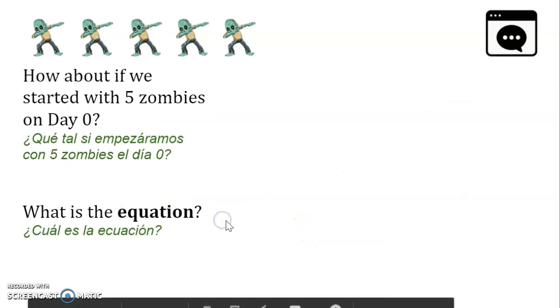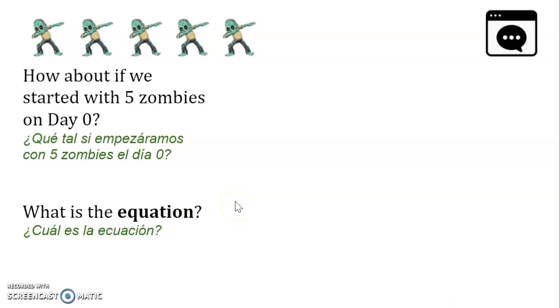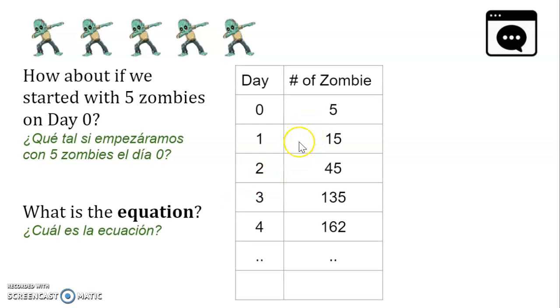Okay, let's just extend that even further. What if we started with 5 zombies on day 0? What is the equation? Well, let's start with the table. On day 0, I would have had 5 zombies. Each of them is going to infect 2 more. And so at the end of that day, it has itself and 2 new zombies, so that means 3 altogether. So I'm going to multiply 5 by 3, so 15. And then 15 by 3 is 45. 45 by 3 is 135.